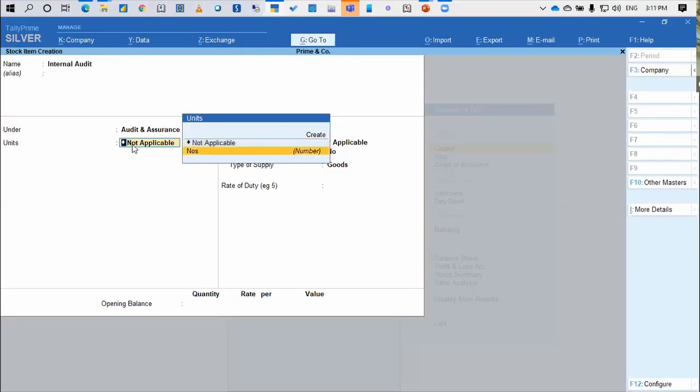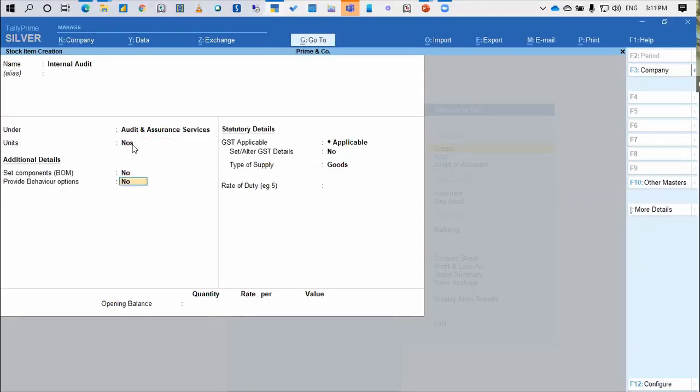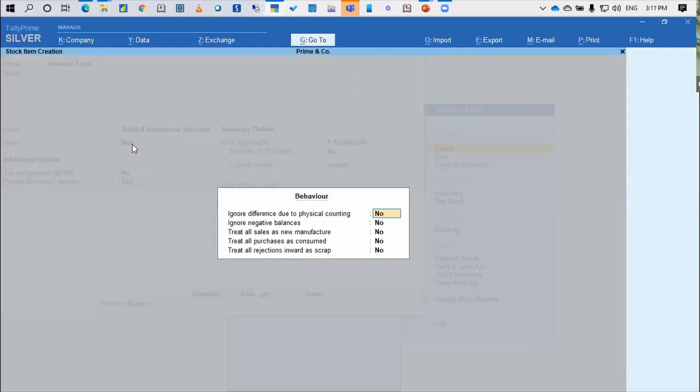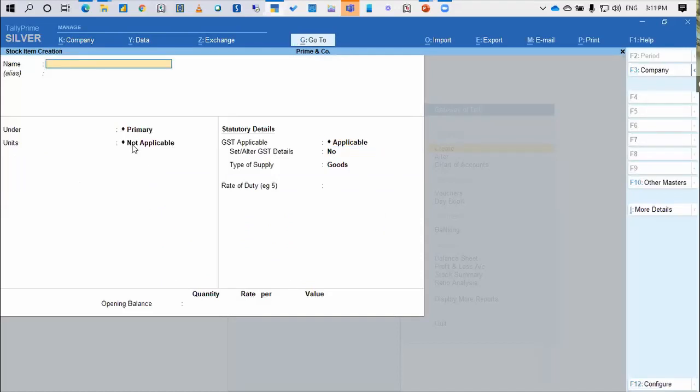And again, I'm going to count it as a number. And I'm saying provide behavior option as yes. Treat all sales as new manufacturing, yes. So these are the master configuration required. One, I've created the voucher type. This is a one-time exercise. And two, whatever new services I'm going to provide, I will create that as a stock item.